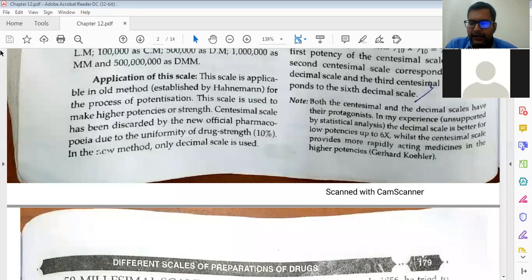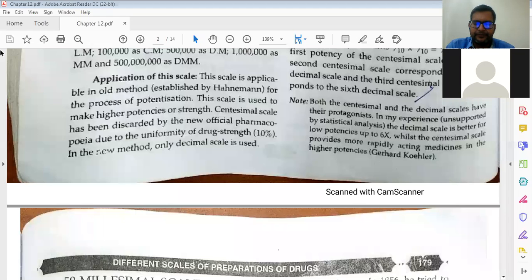Mathematically, 1 by 10 into 1 by 10, you can write. So that you can write 1C is equal to 1x into 1x. So now 1C is equal to 2x, you can write.